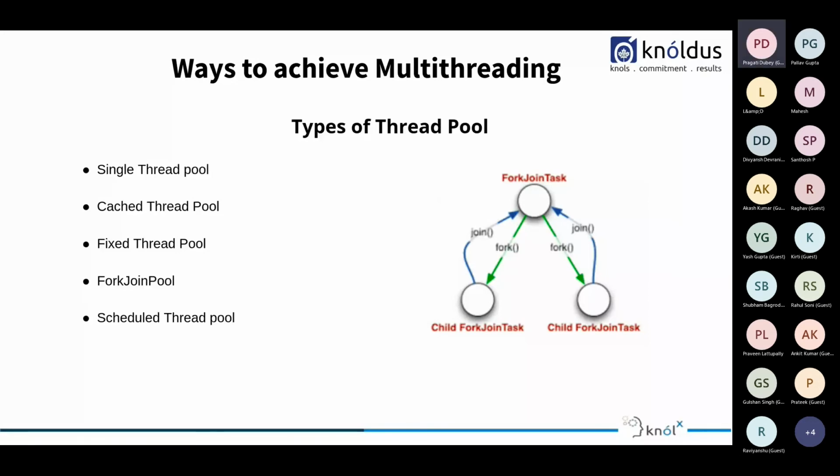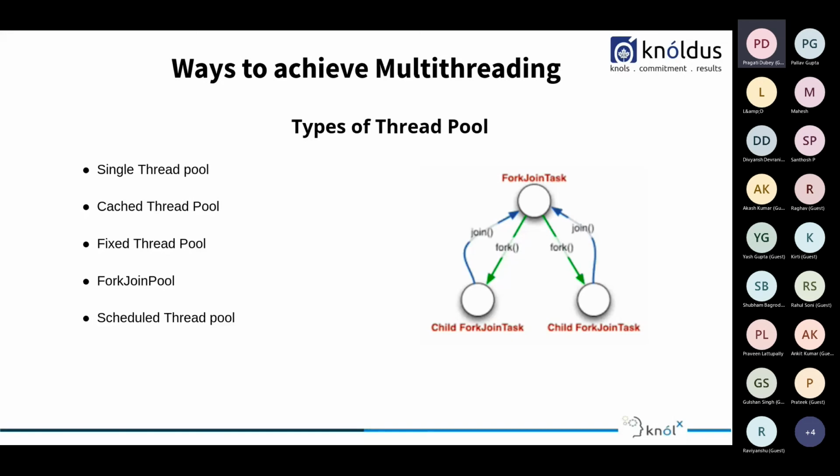Now, what's a cached thread pool? A thread pool that creates as many threads as it needs to execute the tasks in parallel. So basically, a cached thread pool creates as many threads as required to execute the tasks that are given. The old threads are reused for new tasks. If a thread in a cached thread pool is not used for 60 seconds, it will be terminated and removed from it.